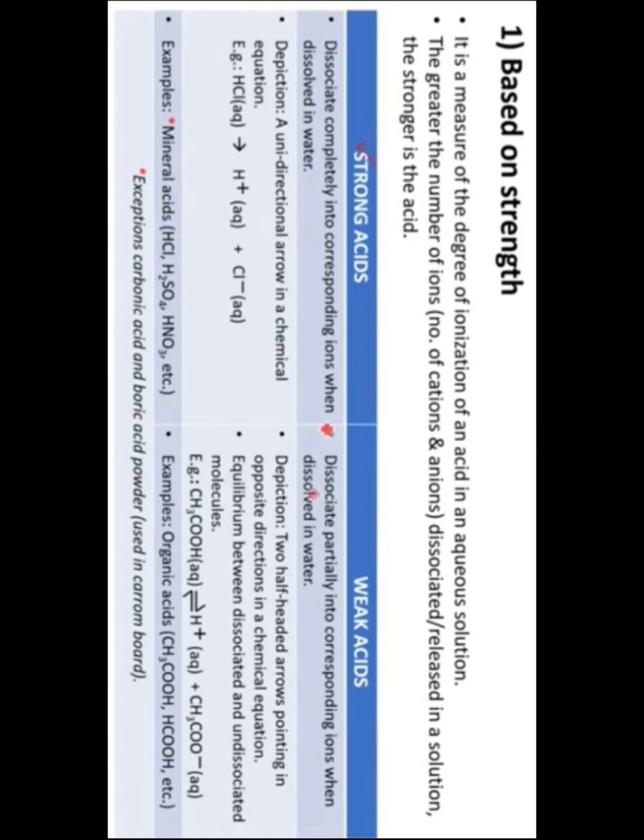So let us start with the classification of acids based on their strength. What is the strength, students? As you put the acids in the water, they will start ionizing. There is a dissociation. They will divide into cation and anion. So the degree of ionization of an acid in the aqueous solution, we are going to call it the strength. When there is a larger number of ions, then that acid is called the stronger acid.